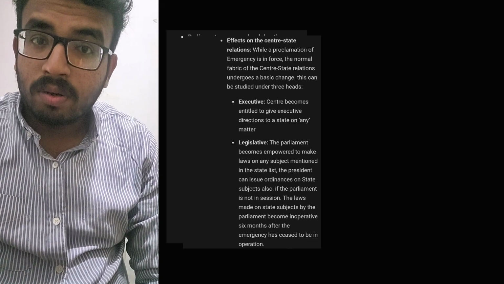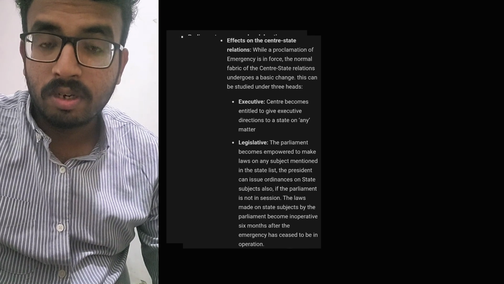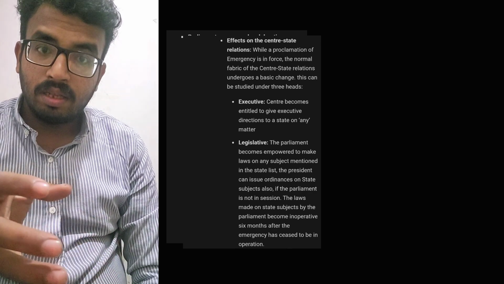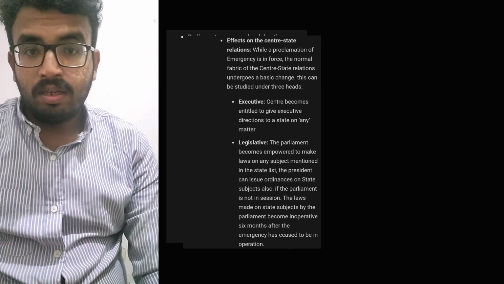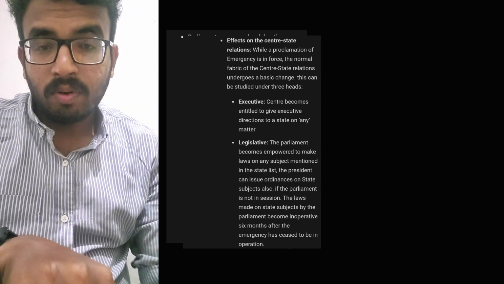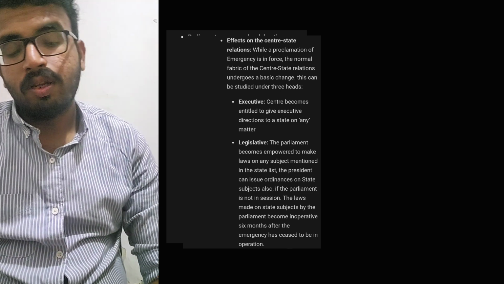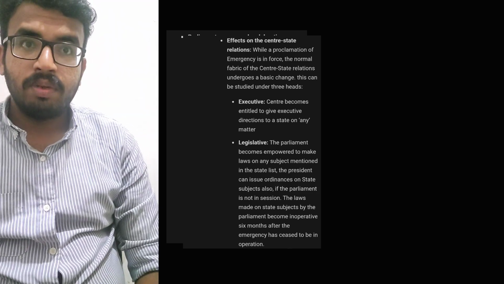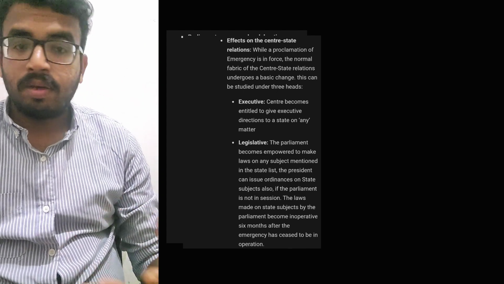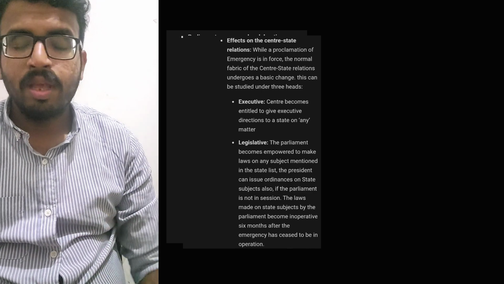Okay, the laws made on state subjects by the parliament become inoperative 6 months after the emergency has ceased to be in operation. That means during an emergency, when the central government has imposed some laws on a state subject, for example, anything.